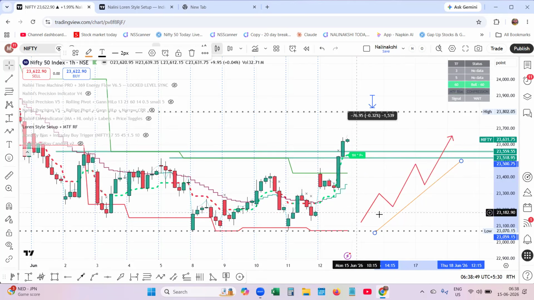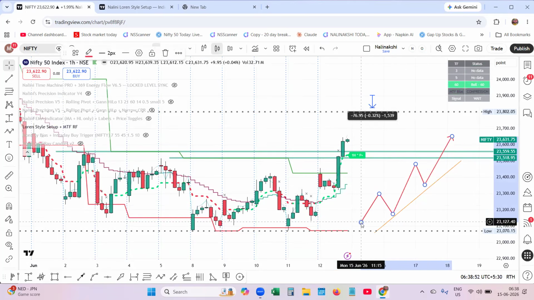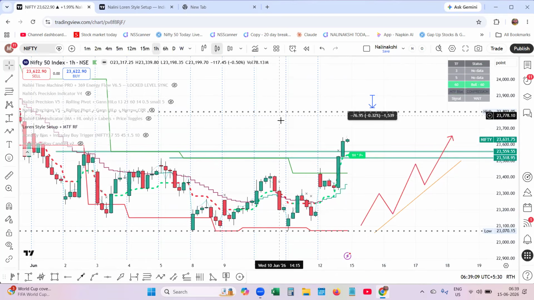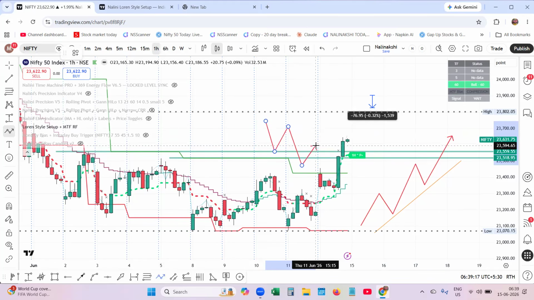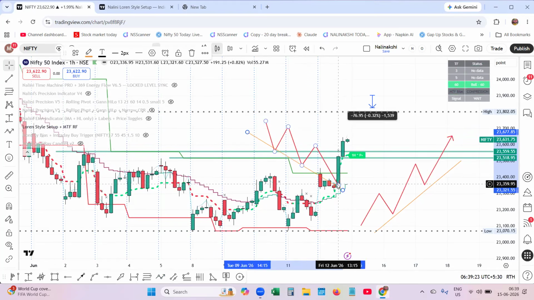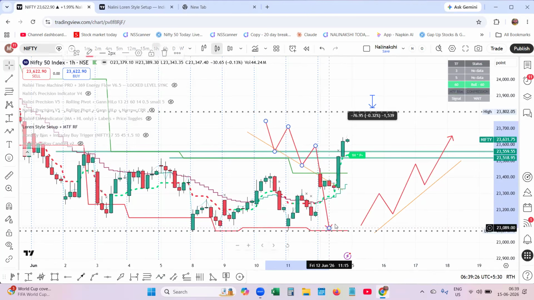That is market structure. Market structure is explained in terms of high, low, higher high, lower low, higher low, and higher high. If it is coming down, it will start making the opposite structure. But it becomes very difficult for anybody to understand. If it comes down, this line will hold. Sometimes it will collapse like this. So this type of price action will be seen in the market.